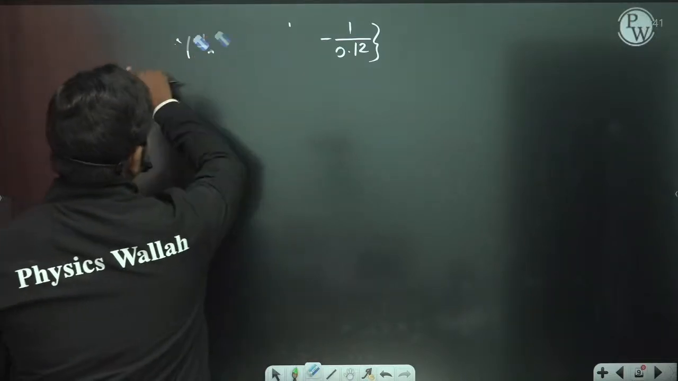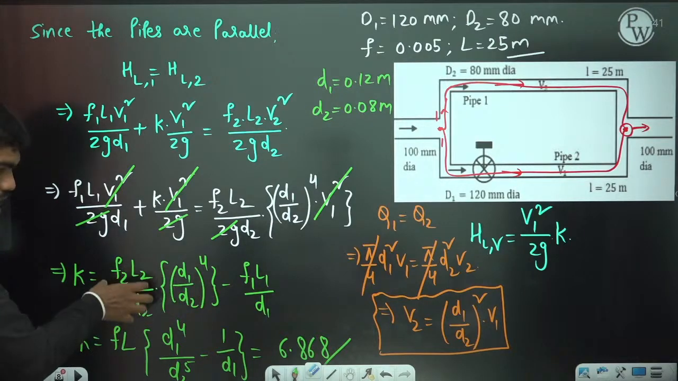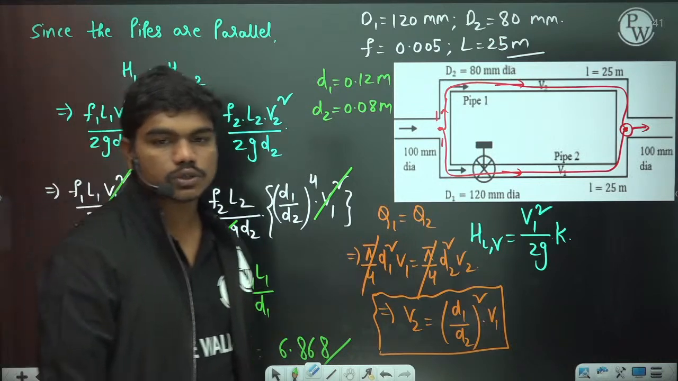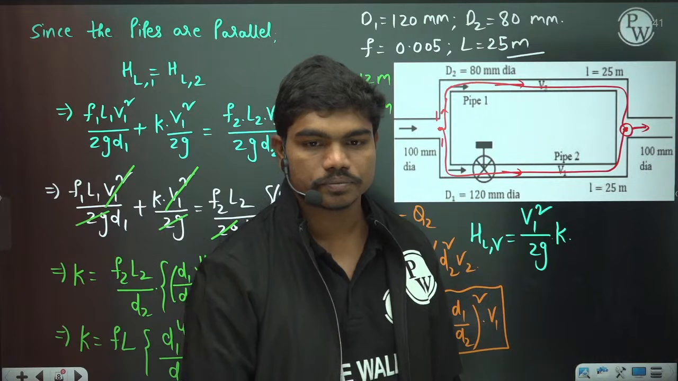Because if you see, we did some small calculation here: we had taken D1 by D2 whole power 4 as common, which is not actually there. That's why we got a different answer. So K is equal to 6.868. This is the correct answer for this question.